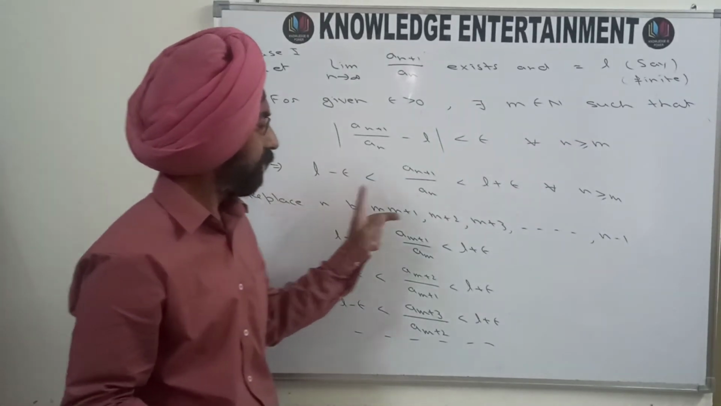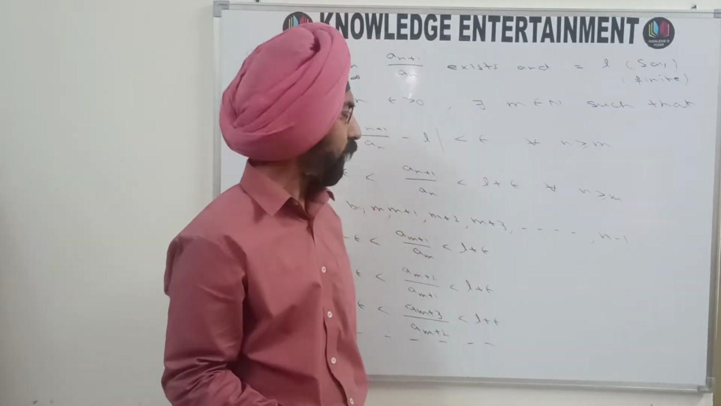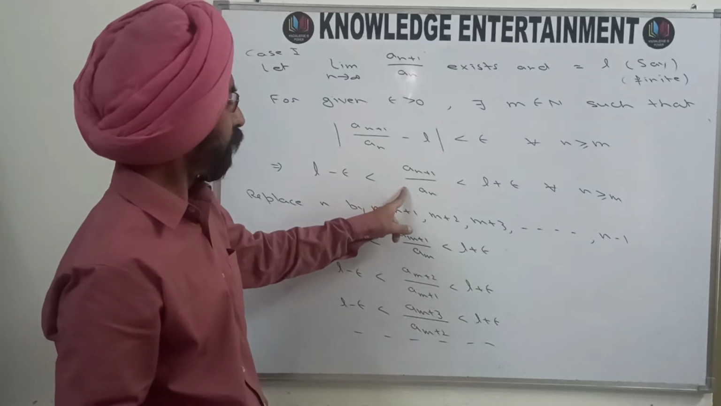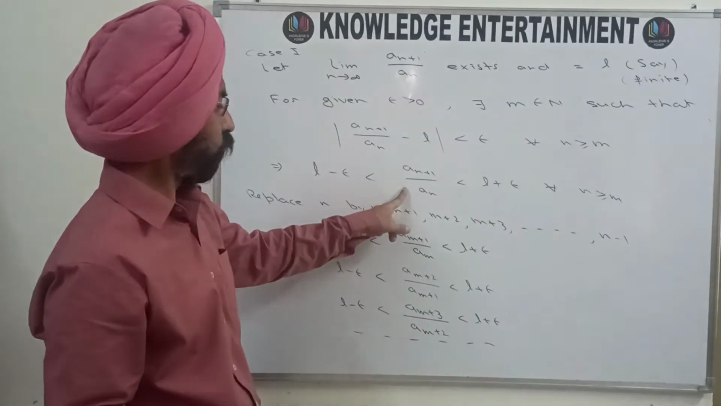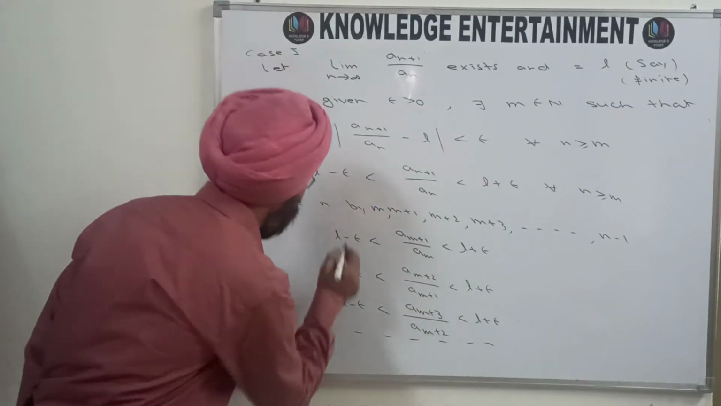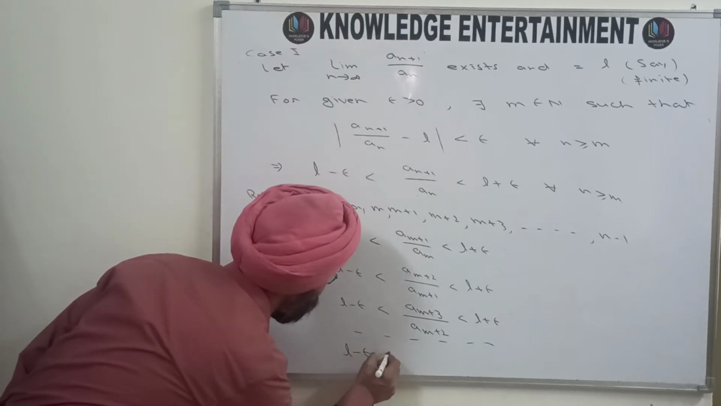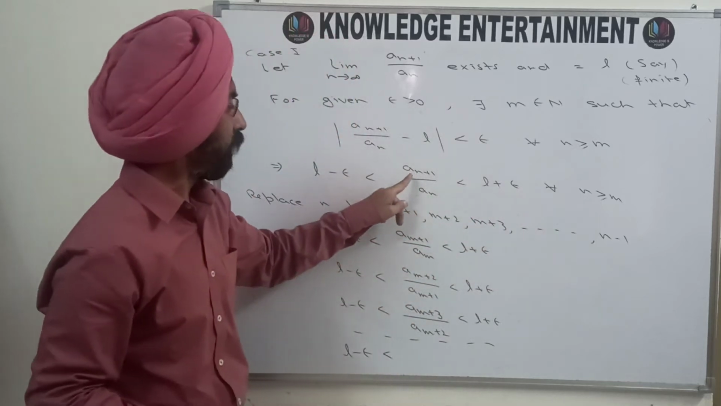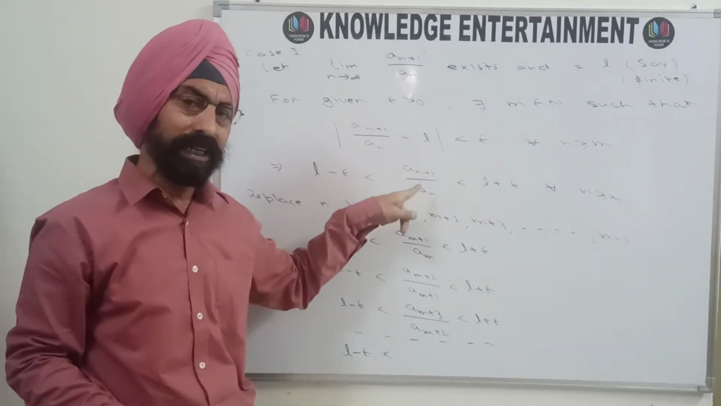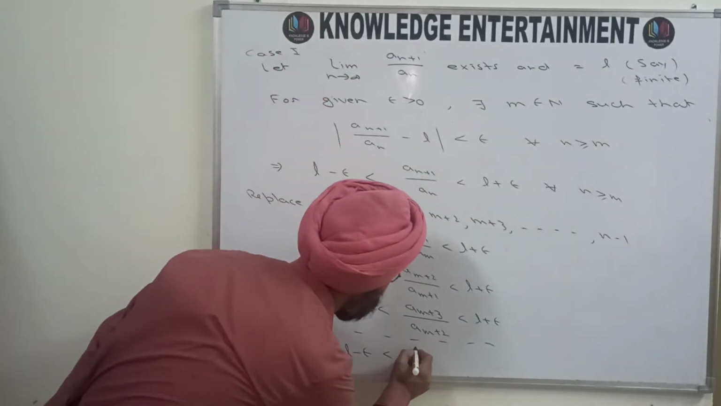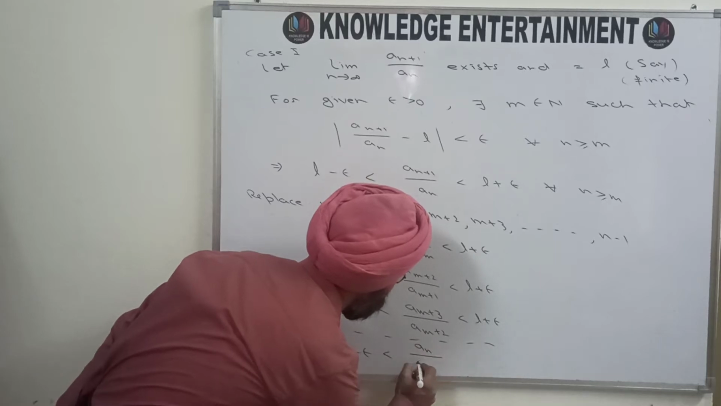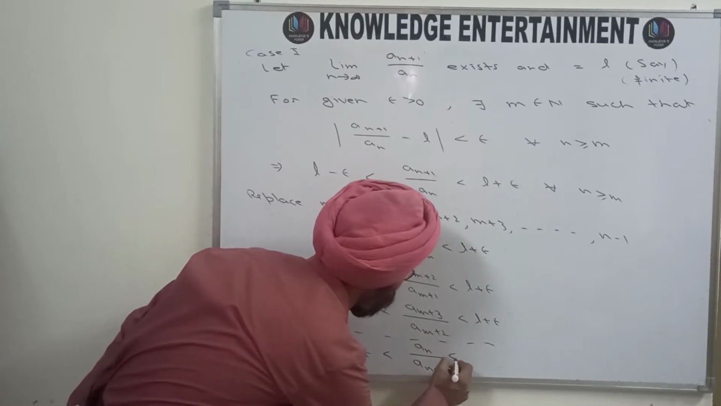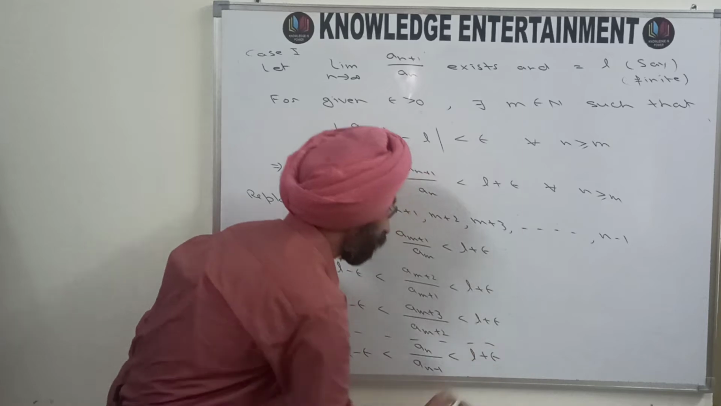In the last, we are replacing n by n minus 1. So replacing n by n minus 1 here, what will you get? You will get L minus epsilon less than, this n will be replaced by n minus 1, so you will get n minus 1 plus 1. Minus 1 and plus 1 will be cancelled. You will get a_n divided by a_{n-1} less than L plus epsilon.